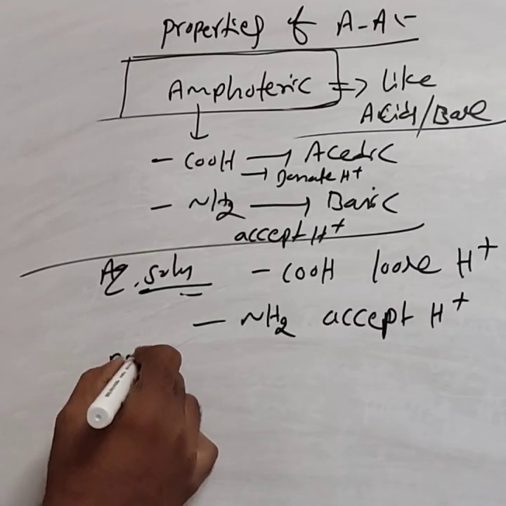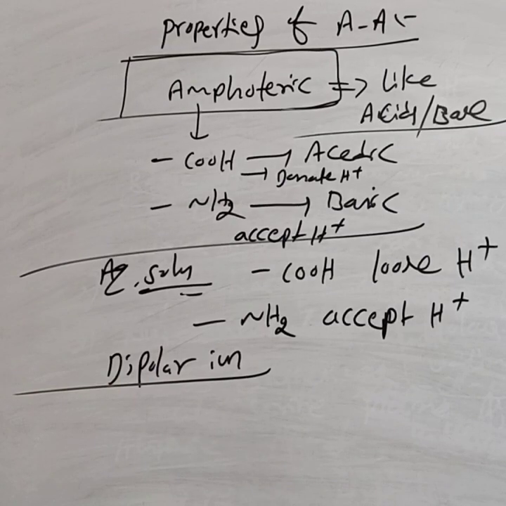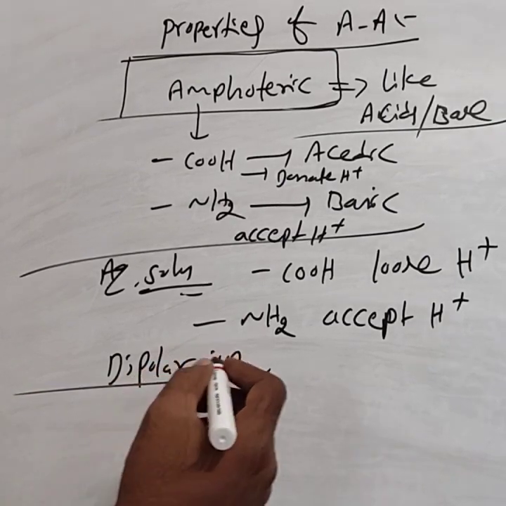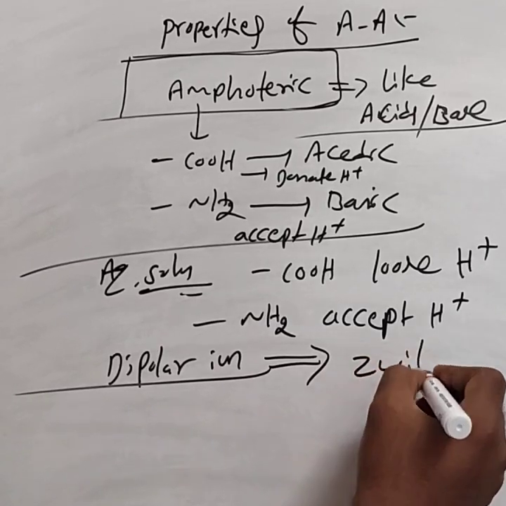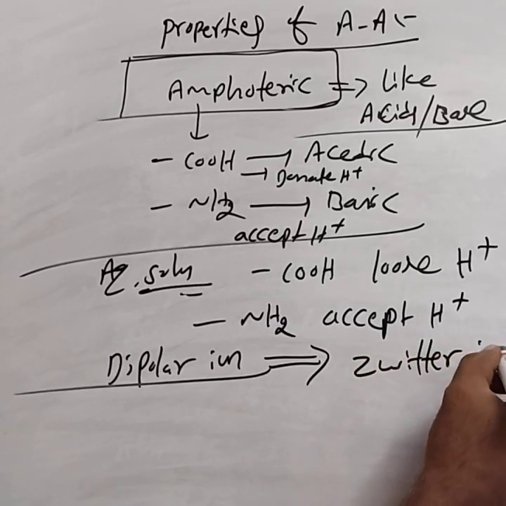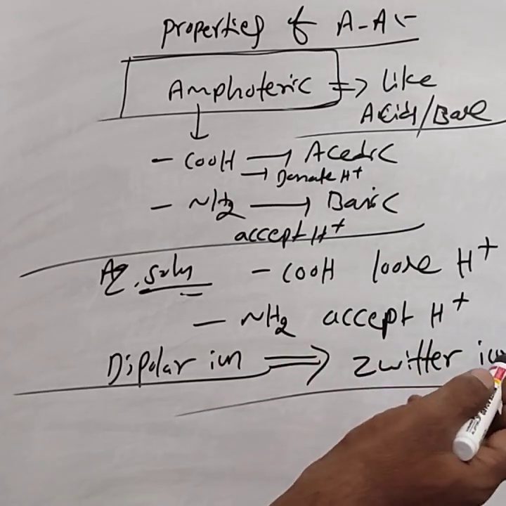It forms a dipolar ion. That dipolar form of amino acid we call the Zwitter ion. How is the Zwitter ion formed?